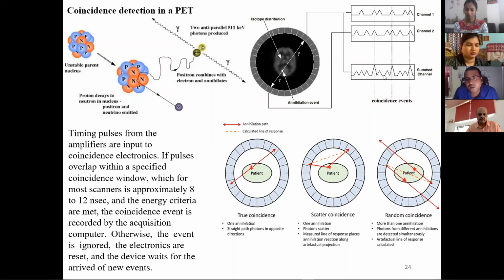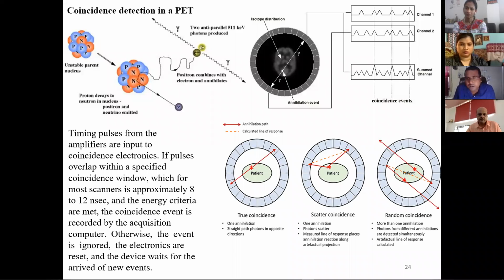You can see from here that many events are happening in channel 1, and many events are happening in channel 2. The only signals taken as true signals are those where two signals superimpose, meaning they happen exactly within that particular time. Other signals are not taken as true signals. These are called true coincidence events.